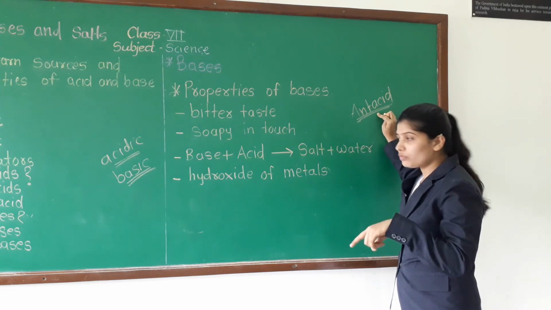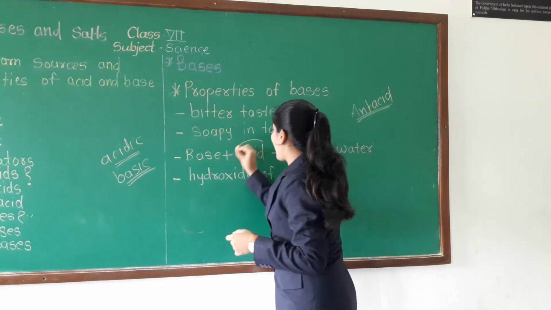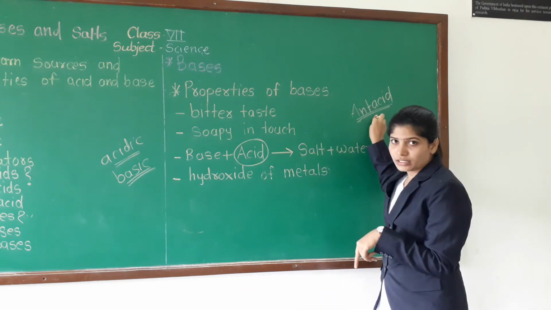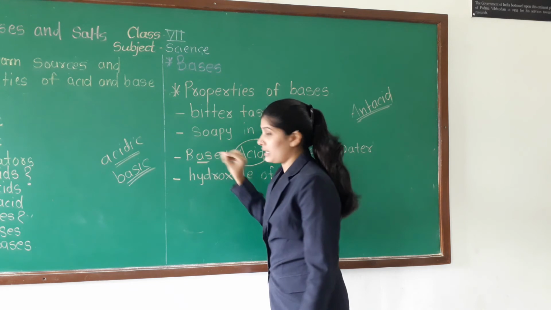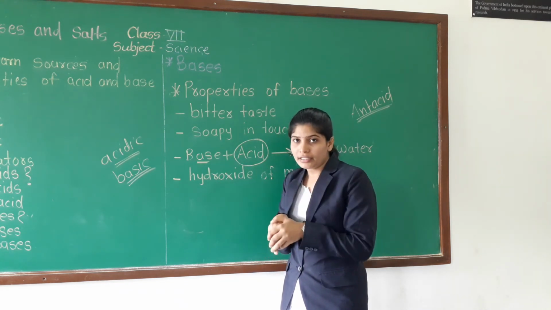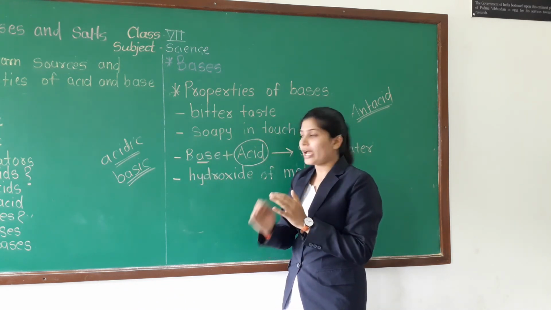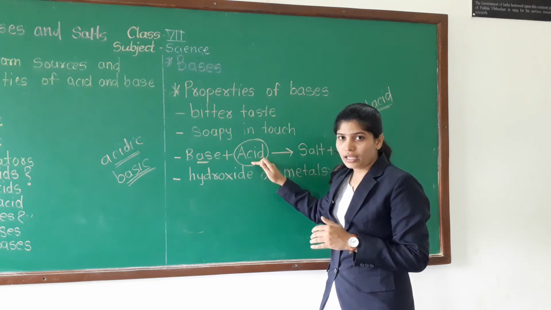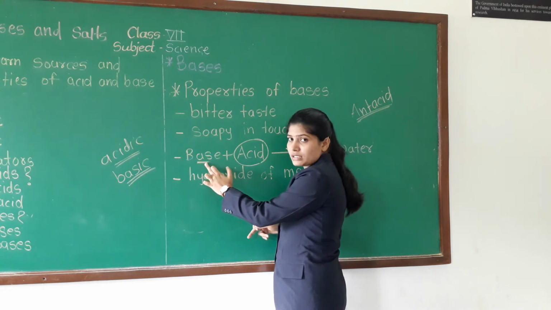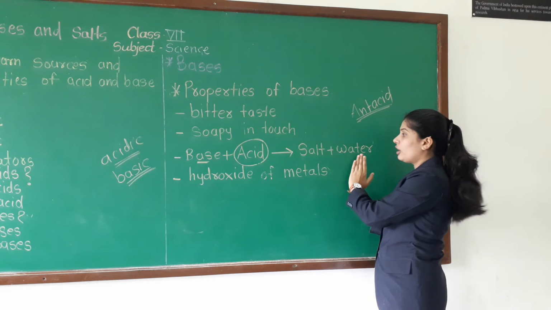Antacid means a base is there, and acidity is because of acid. When we are taking antacid, we are actually taking a base. When base and acid are added, that base or antacid cancels the action of acid, meaning it neutralizes, and a balanced condition is there. So when a base is added to an acid, there is a formation of salt and water.